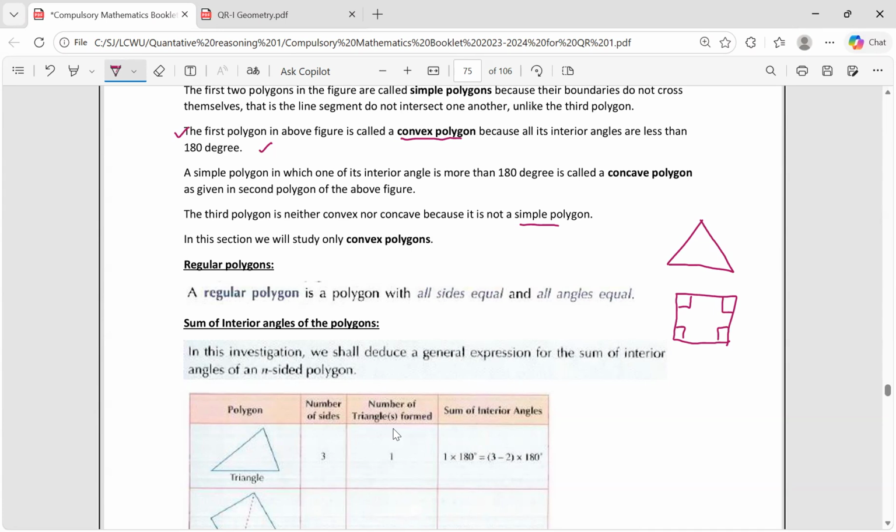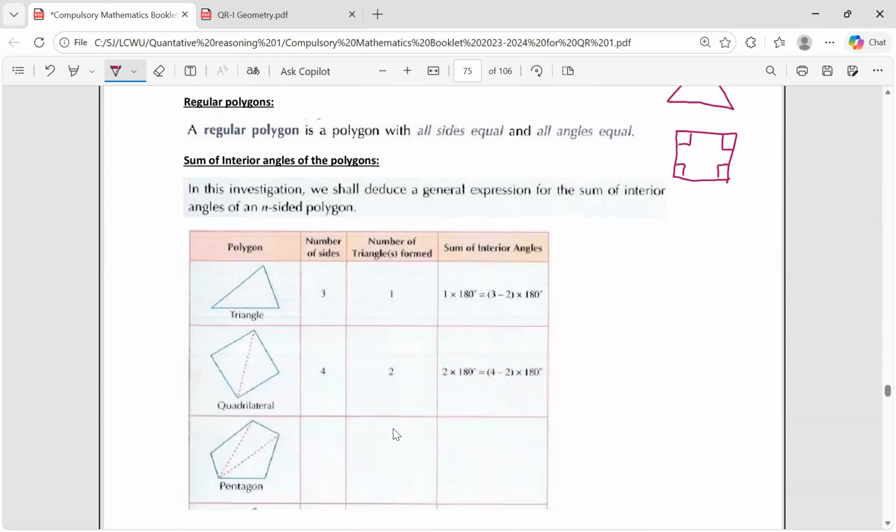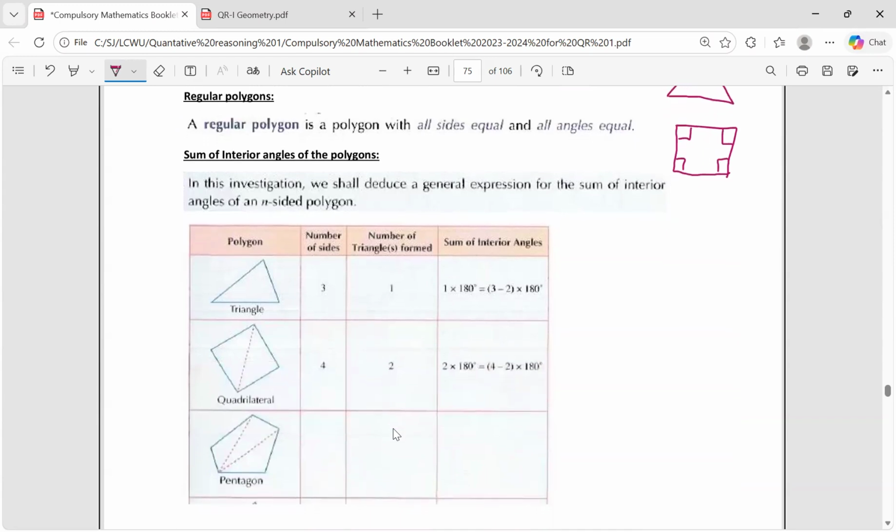In this investigation, we shall deduce a general expression for the sum of the interior angles of an n-sided polygon. The first figure is a triangle. As we studied in the previous section on triangles, the sum of the interior angles of a triangle is 180 degrees. If you take the angles as A, B, and C, then the sum of angles A, B, and C is equal to 180 degrees. This triangle has three sides and the number of triangles formed is exactly 1.